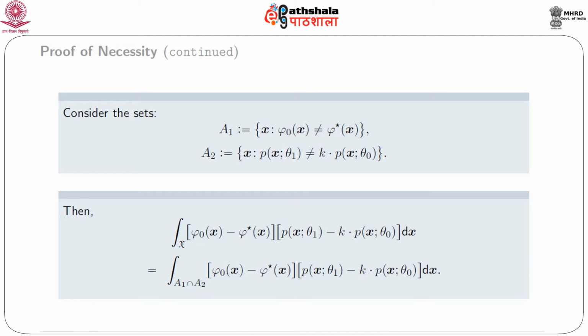Actually, in the intersecting part of A1 and A2, both phi naught x is different from phi star x and p_x theta 1 is different from k p_x theta naught. For the remaining part, either the difference of phi naught x and phi star x is 0, or p_x theta 1 minus k p_x theta naught is equal to 0, or both of them are 0.